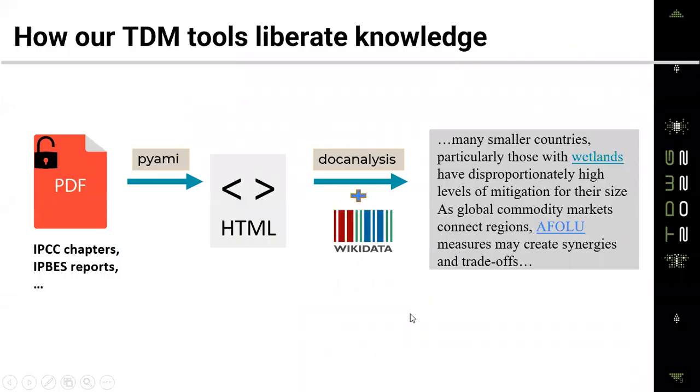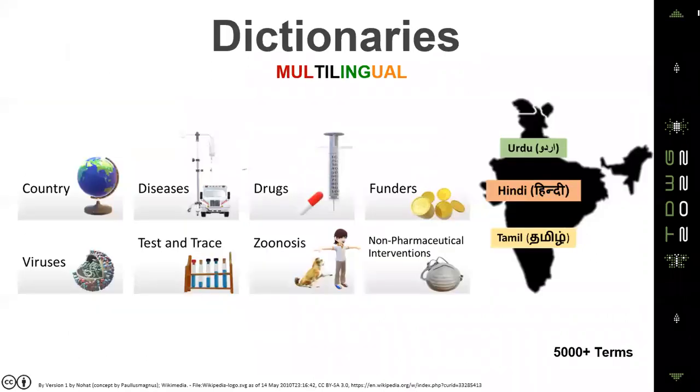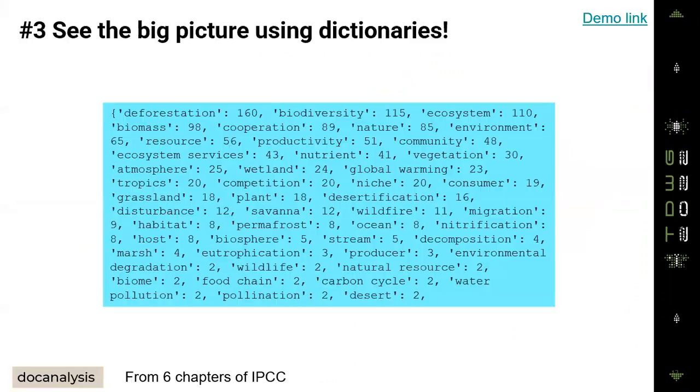So these dictionaries are very useful because they can help you learn what these terms mean instantaneously while you are reading the report. So that's one thing that you could be doing with dictionaries. We also have a lot of pre-made dictionaries that we create directly from Wikidata or from other sources like Wikipedia, which can be used to see the big picture.